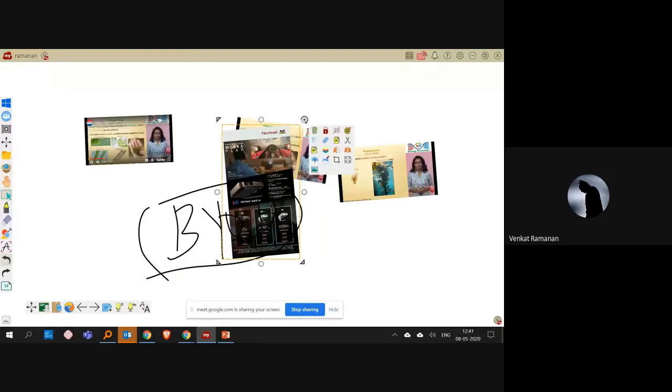One student might be in Chennai, the other student might be in Madurai, one student might be in Pondicherry. All can be synced at the same time with the teacher, and they can interact with the teacher in this way using MyViewBoard. So this is another functionality.